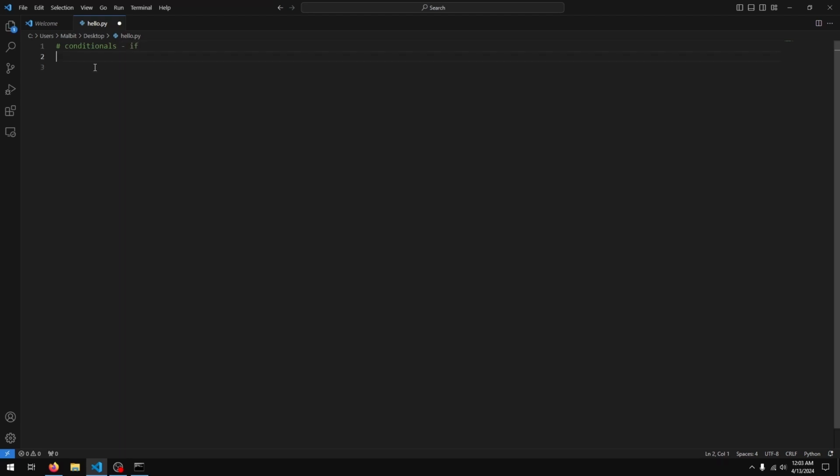So we have the word if, and then we have some sort of a condition, basically the condition that decides whether our code will run or not. So we'll have if condition, and then after that we have the code we wish to execute if the condition is true. So some code, right?